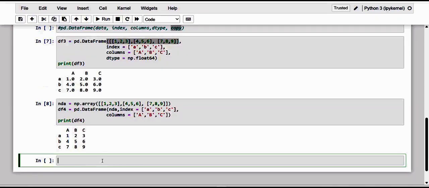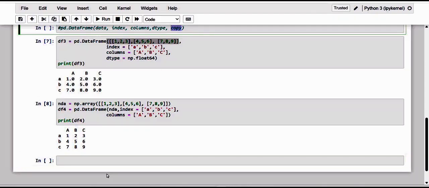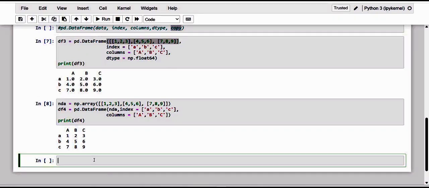So kindly just have a note of it. So now if I make any changes in an n-dimensional array, as here we are discussing the functionality related to the copy argument, kindly see here this n-dimensional array. For the first index, I'm just going to change it to something different, like 4 comma 0 comma 6.